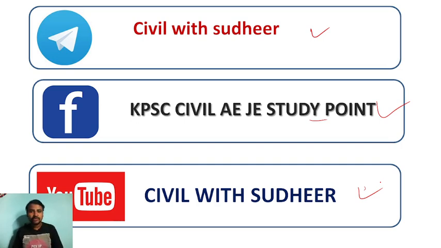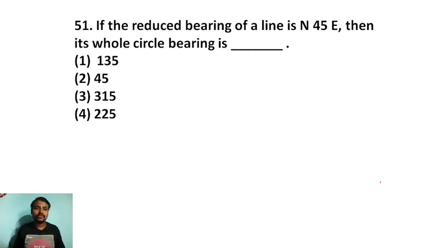Let's begin with today's first question, right? If the reduced bearing of a line is north 45 degree east, then its whole circle bearing is? This question is from surveying.